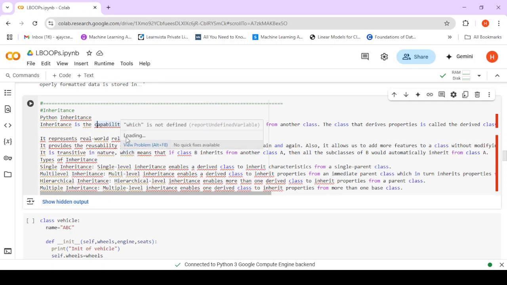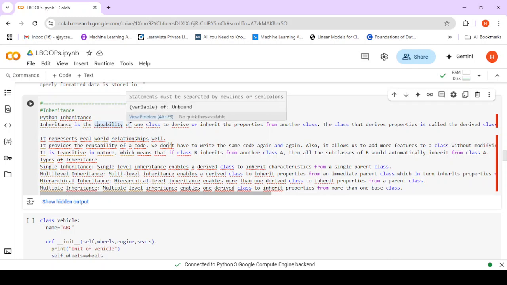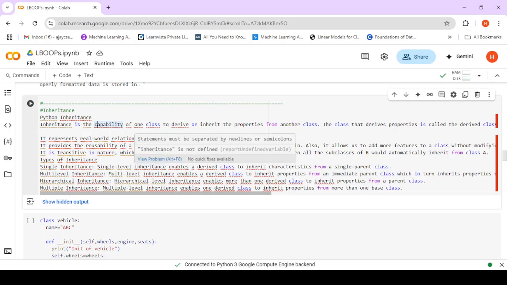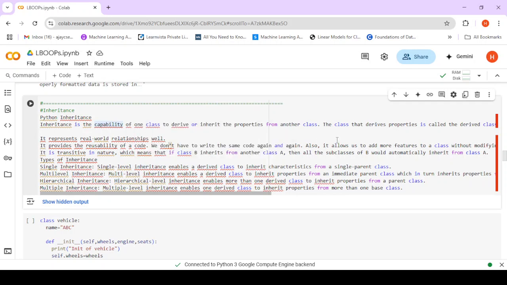The topic is inheritance in Python. Inheritance here is the ability of one class to inherit the characteristics, the attributes, of another class. The class from where the attributes are getting inherited is called the base class, and the class that is deriving the characteristics is known as the derived class.